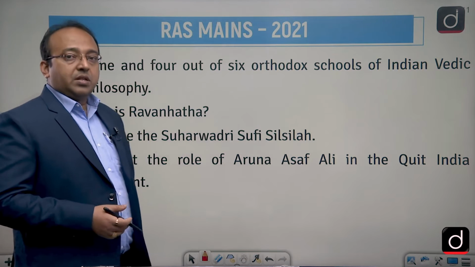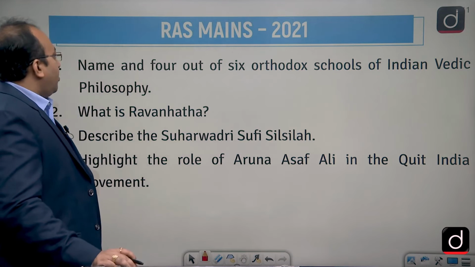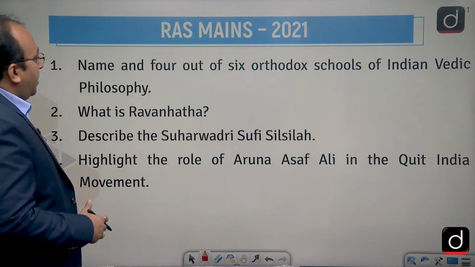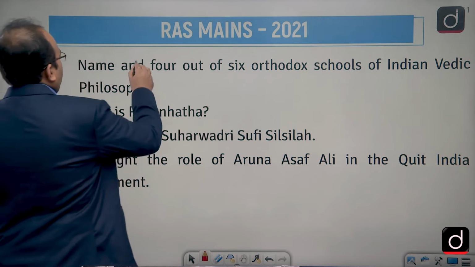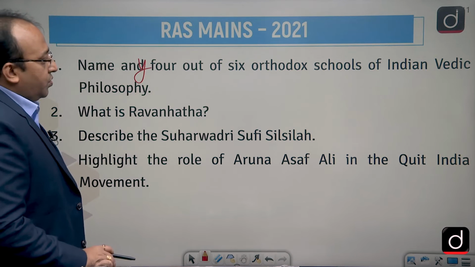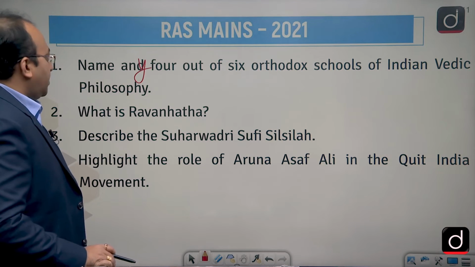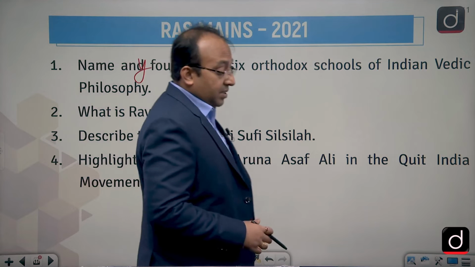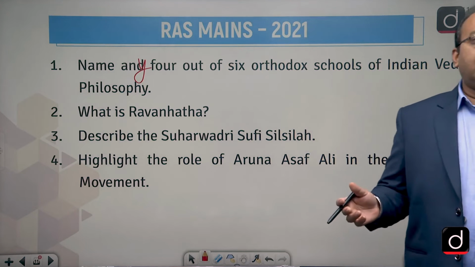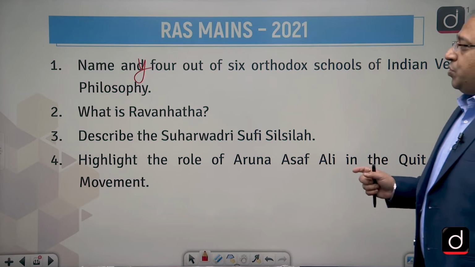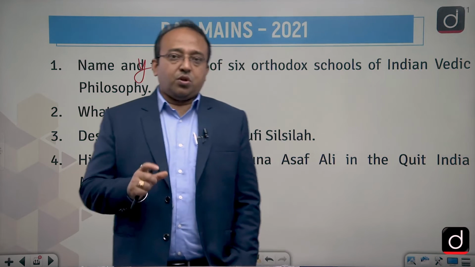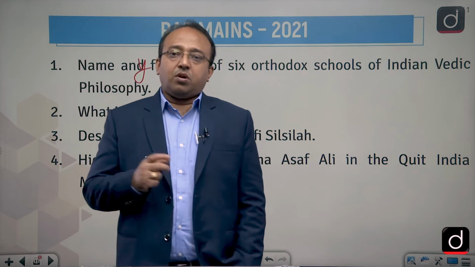Questions किस प्रकार से पूछा गया था देखिए आप अपने स्क्रीन पे। क्वेश्चन पूछा गया कि नेम एनी 4 out of 6 orthodox schools of Indian Vedic philosophy. Now see, this is interesting. What kind of question is this? See, primarily, first and foremost, this question is a short type question. That's not a long type question.